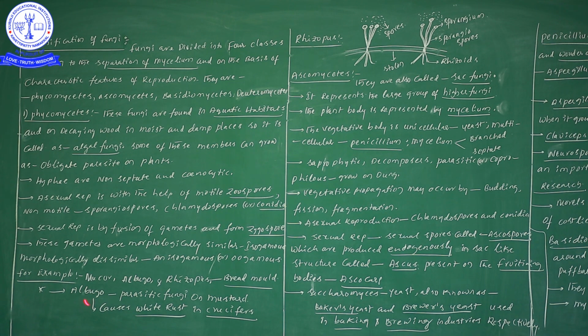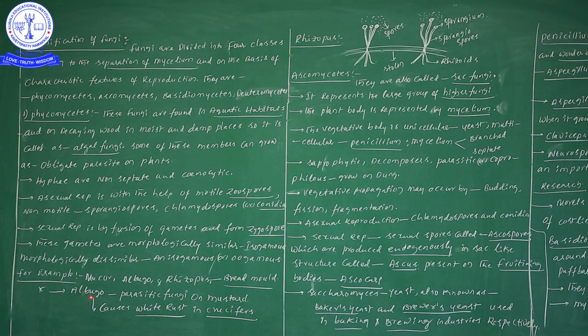Now, what are the examples we can see under this? Mucor, Albugo, Rhizopus. What are the examples? Mucor, Albugo, Rhizopus are the best examples of Phycomycetes. This Rhizopus we also call by one more name, bread mold. Rhizopus is also known as bread mold.